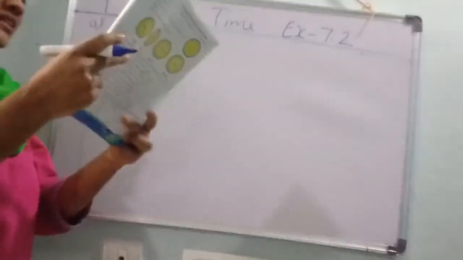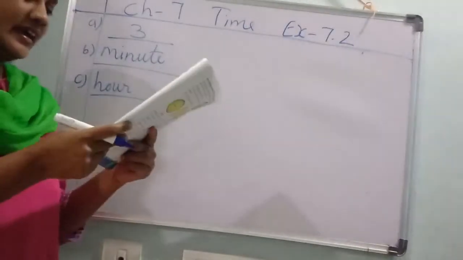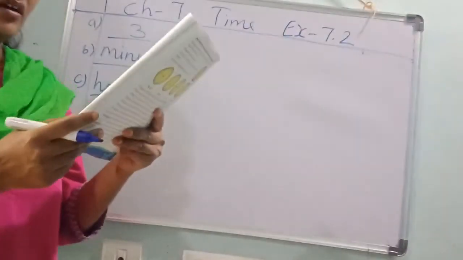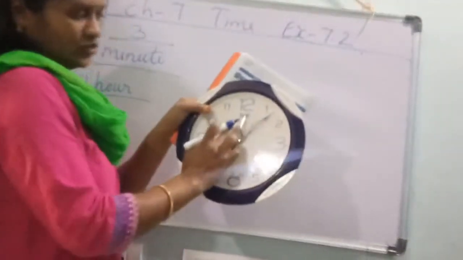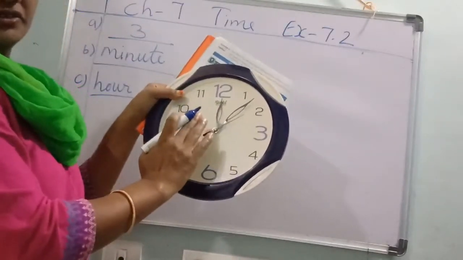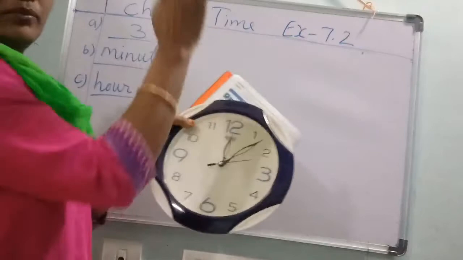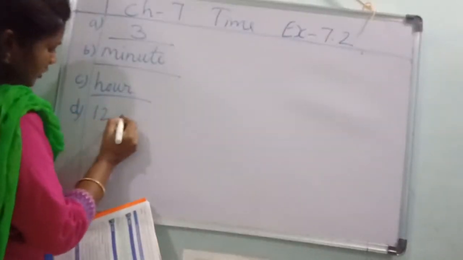Next, the time is dash when both the hour hand and minute hand are on 12. See, I already told you yesterday. This is 12. When the minute hand and hour hand are both on 12, what is the time? 12 o'clock.